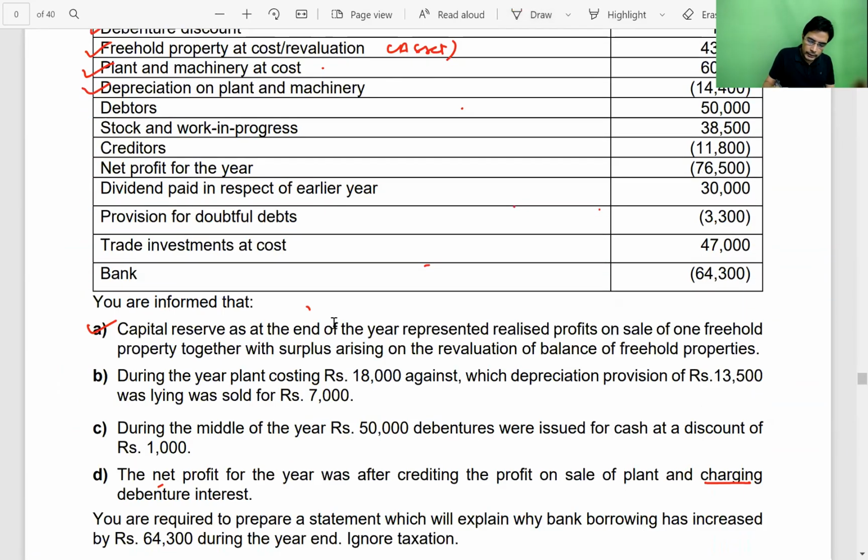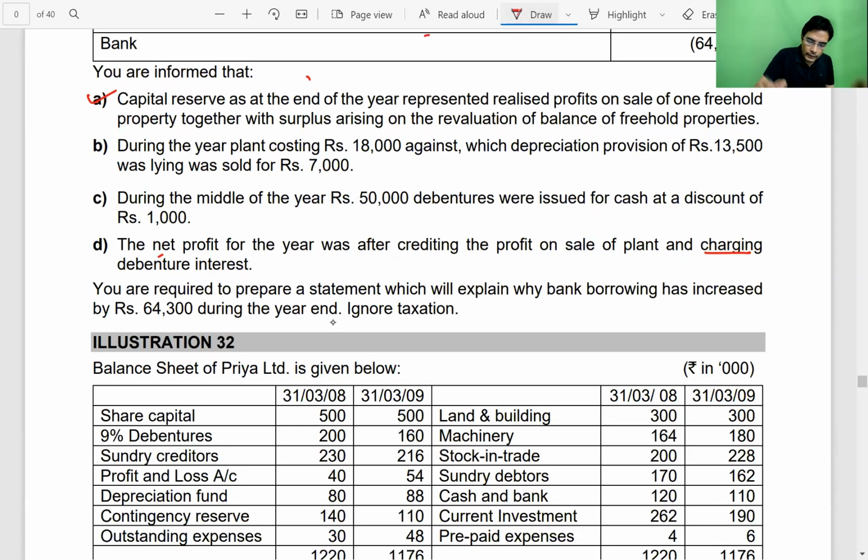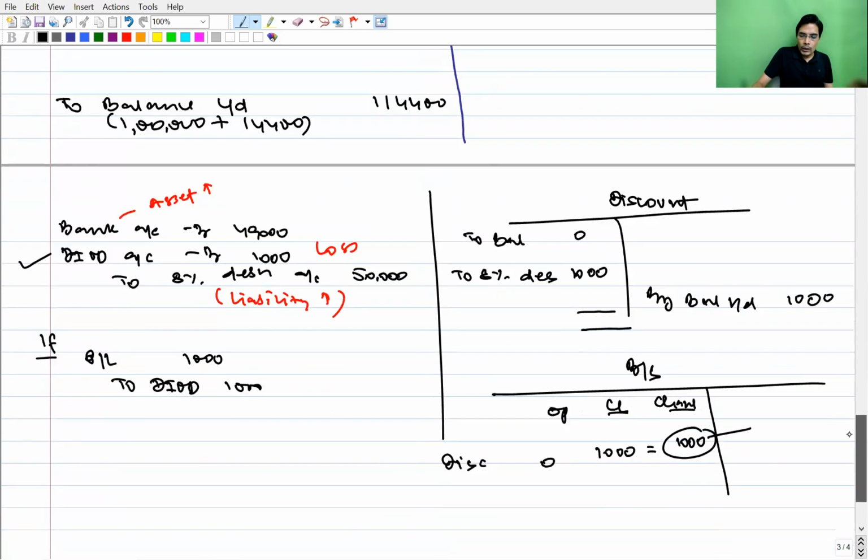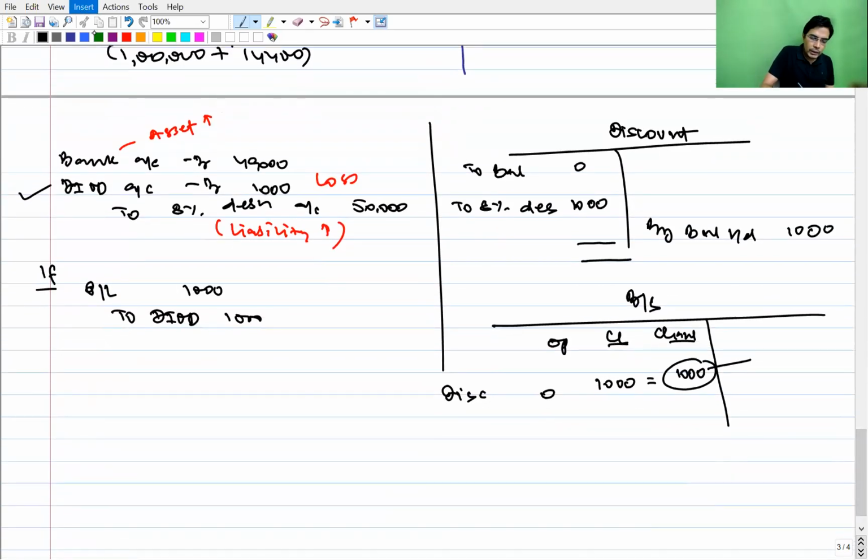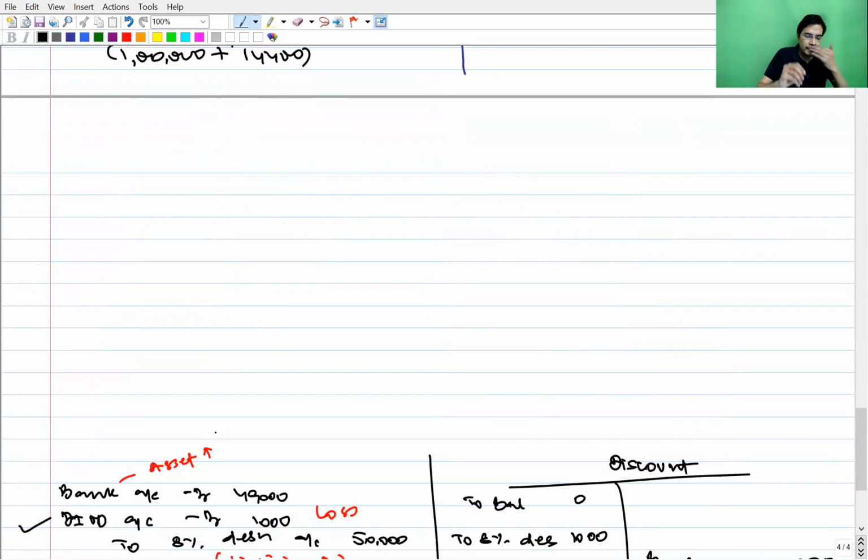Then in the adjustment, they are saying, during the year, a plant costing 18,000 was sold, on which depreciation of 13,000 was provided, and it was sold for 7,000. So whenever we sell a fixed asset on which an accumulated depreciation account is maintained, we have to pass the following three entries.